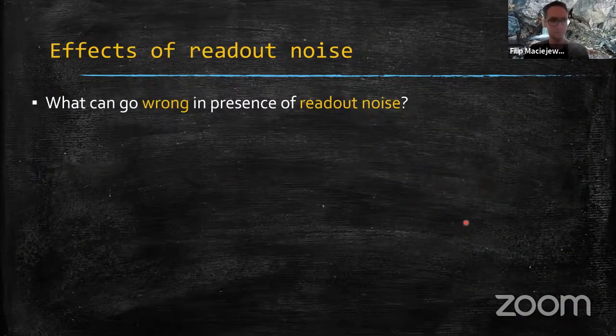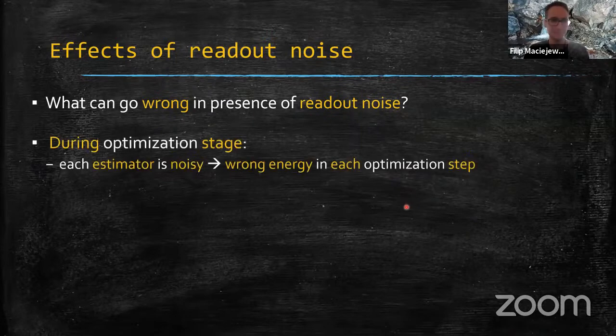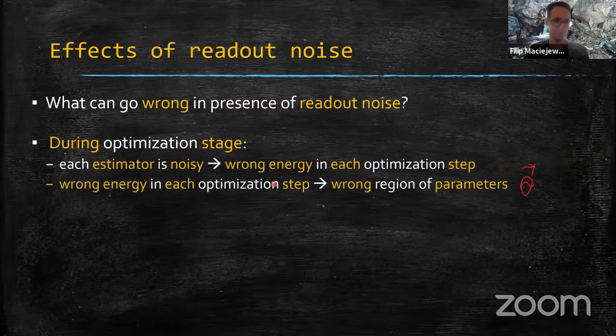So what can go wrong in the presence of readout noise? Well, during the optimization stage, this is not surprising: each estimator will be noisy. This means the wrong energy in each optimization step, some noisy energy. And the second thing is that due to this, our optimization can actually land in the wrong regions of parameters. Please note that this is not necessarily true a priori, because one can imagine a type of noise which does affect the estimators, but doesn't change the landscape of energy, for example, if it doesn't change the gradient.